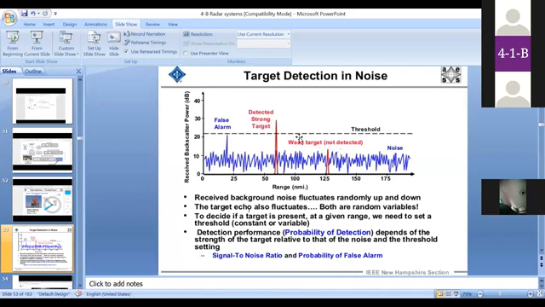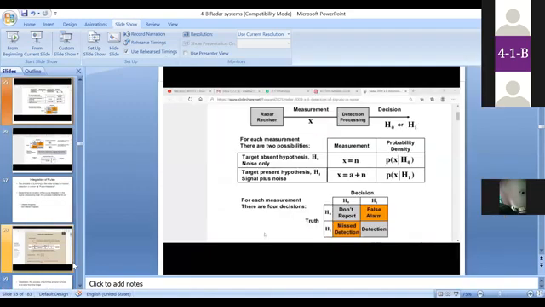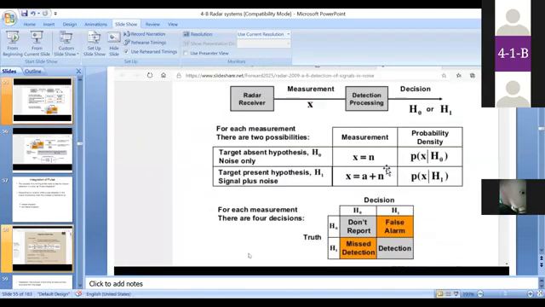So this figure explains the probability of detection and the probability of false alarm, and these are the points we considered in deciding how to keep the threshold levels. And this slide explains the probability of false alarm.